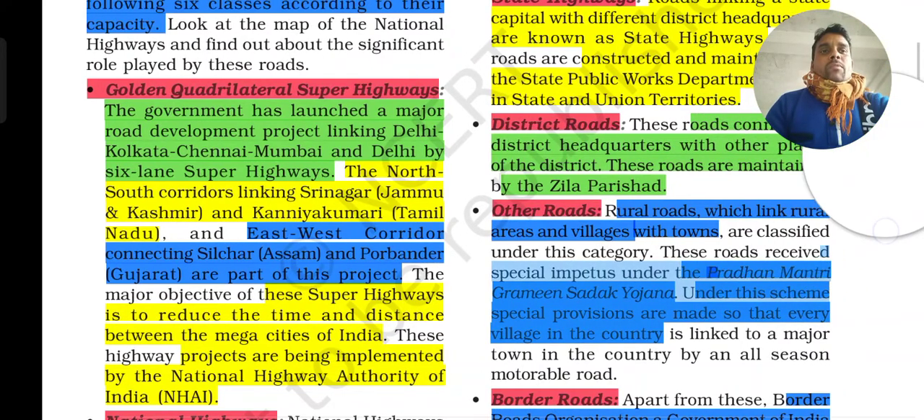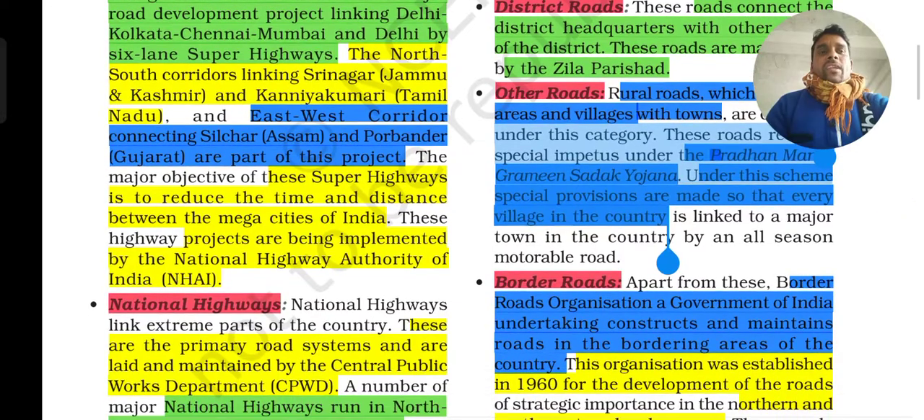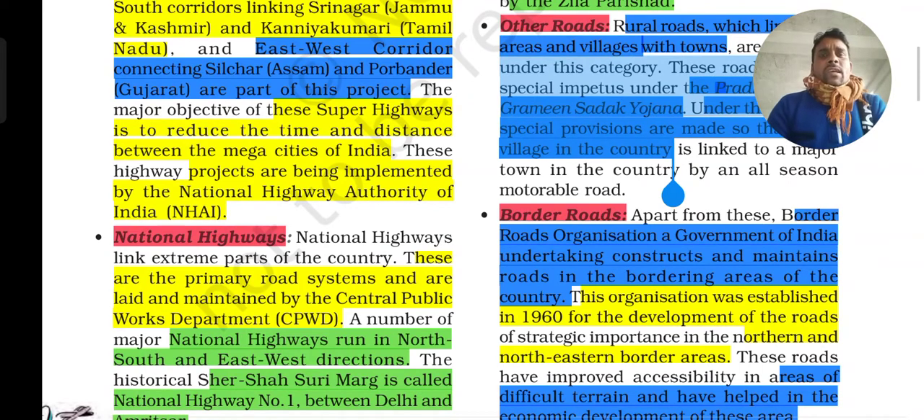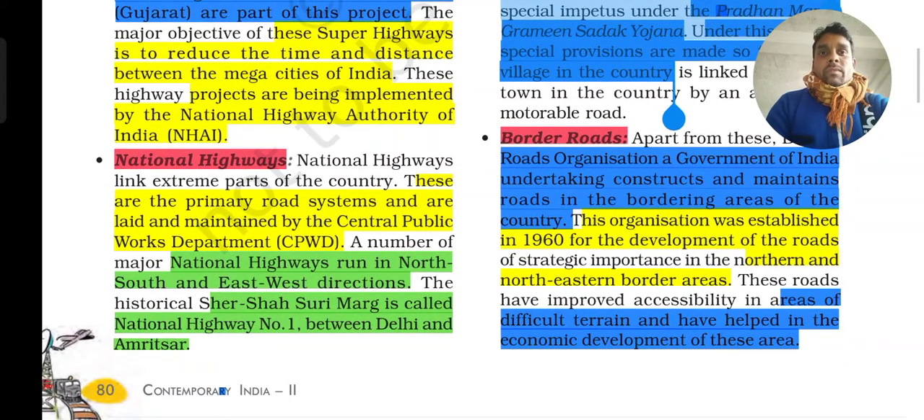Next, we come to the second one, National Highway. Everybody knows what a National Highway is. These are also a primary road system and are laid and maintained by the Central Public Works Department. A department has been made for that, so they maintain it. The national highways run in the north, south, east and west directions, all directions, as we saw in the first one.